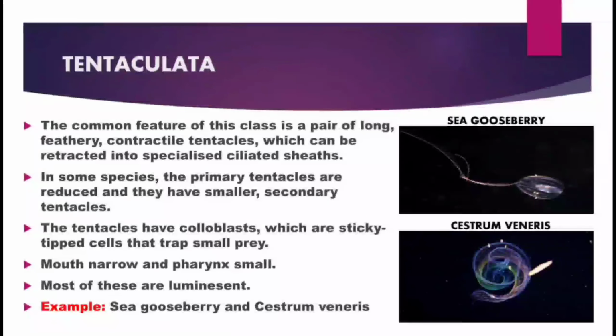In some species, the primary tentacles are reduced and they have small secondary tentacles. The tentacles have coloblasts, which are sticky-tipped cells that trap small prey. Mouth narrow and pharynx small. Most of these are luminescent. Examples of Tentaculata are sea gooseberry and Cestum veneris.